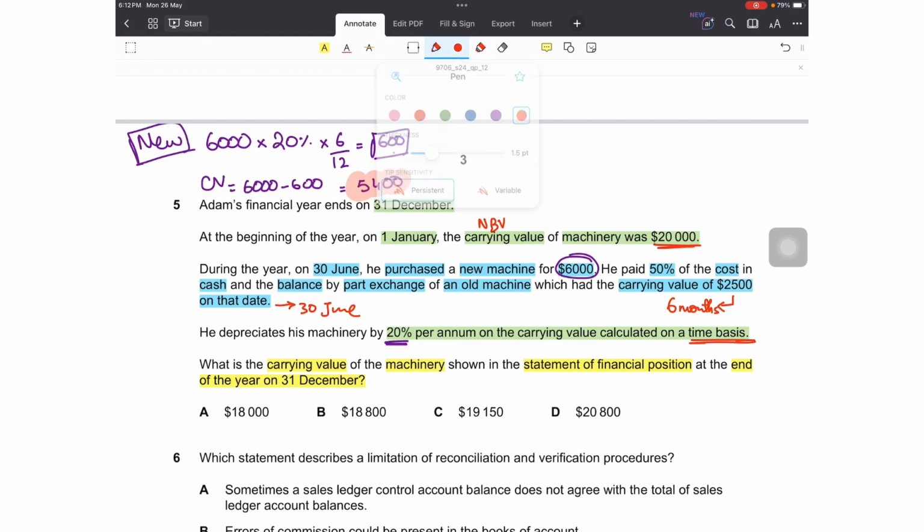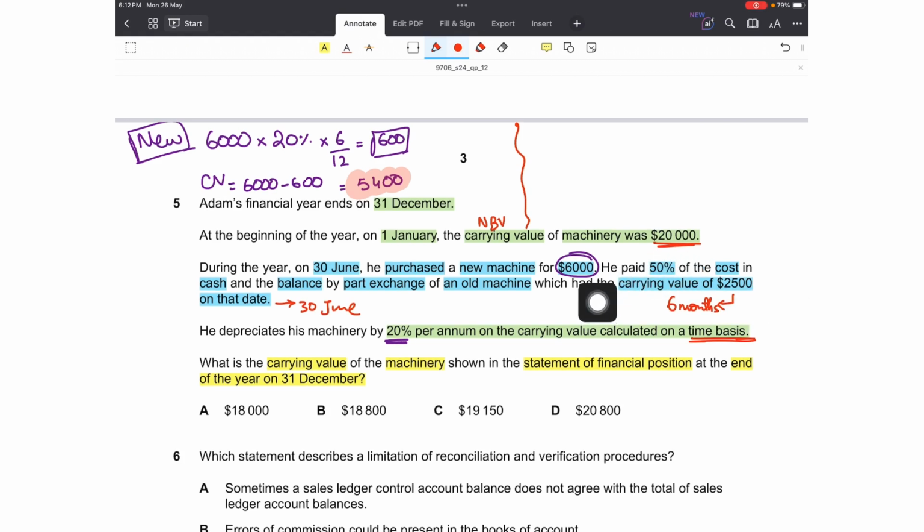Now let's begin with the calculation of the remaining assets that were already there in the business, and from them subtract the 2,500 asset being disposed of. Can we conclude that from January to June this asset existed in the business, but from July till December it did not, because it was sold on 30th June?